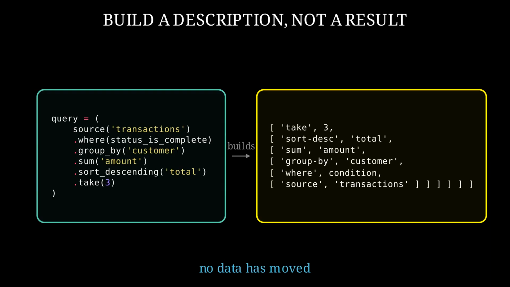The finished query is not a result. It is a tree made only of lists, names, strings, and numbers. That means it can be printed as JSON, stored in a file, sent to another machine, checked for mistakes, or changed before any data moves. If I replace customer with region inside the tree, I have changed the report without changing the engine. Exactly, the program is now data. A technical name for this tree is an abstract syntax tree, but the important name is simpler. It is a description of work.